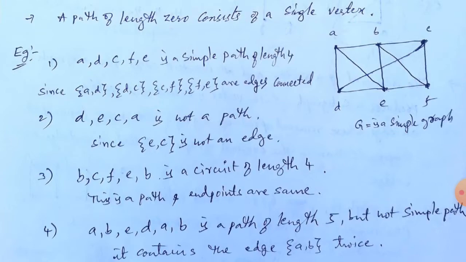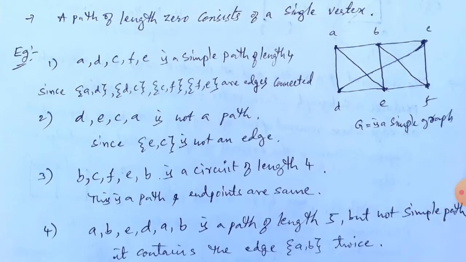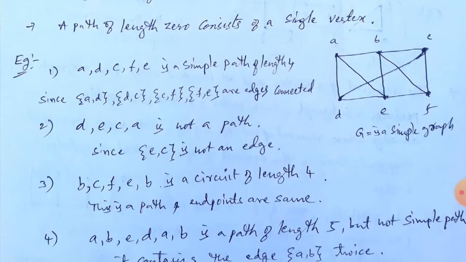And again F to E there is an edge. That means this sequence of vertices are connected through edges. From A to E we are traveling through all these vertices and passing through some edges. It is a simple path of length 4, because between these vertices we have visited 4 edges. That's why it is called a path of length 4.